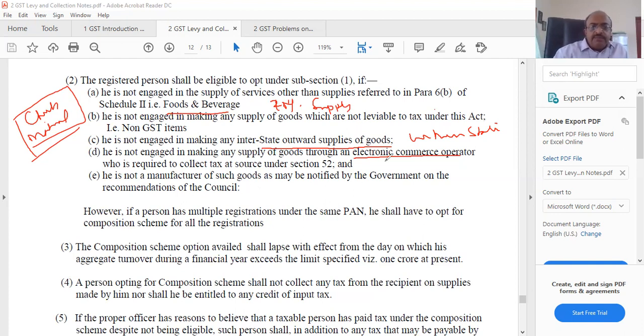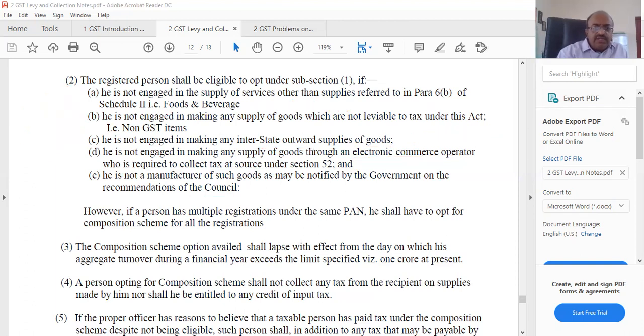He is not engaged in supply through an e-commerce operator. He is not a manufacturer of goods not notified by the government on recommendations. Certain manufacturers are not allowed, for example cigarettes, beedi, etc. Those people will not be allowed under presumptive. However, if a person has multiple registrations on the same PAN, he shall opt for composition scheme for all registrations. So if he has multiple registrations and wants to take it, everybody has to come under this presumptive.